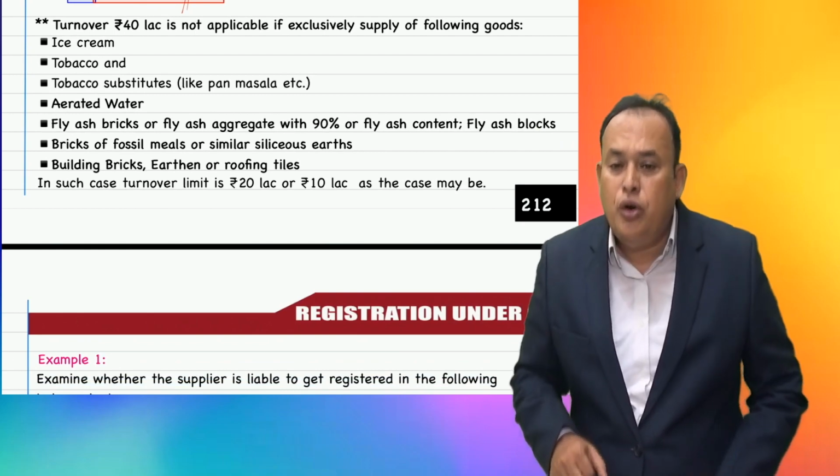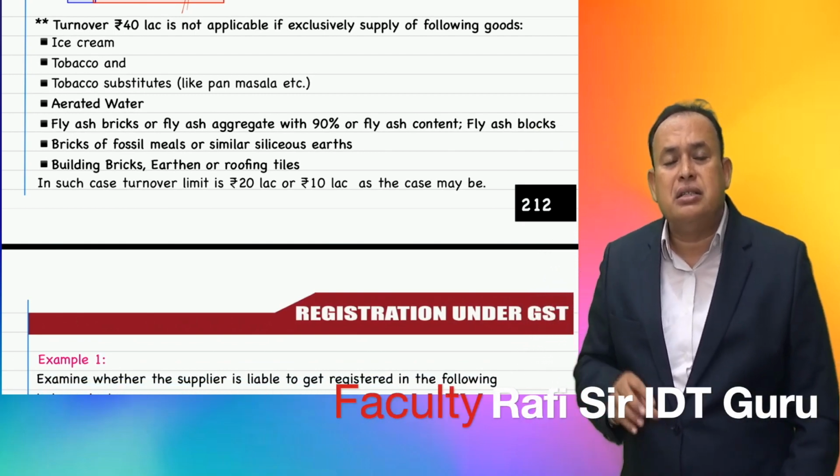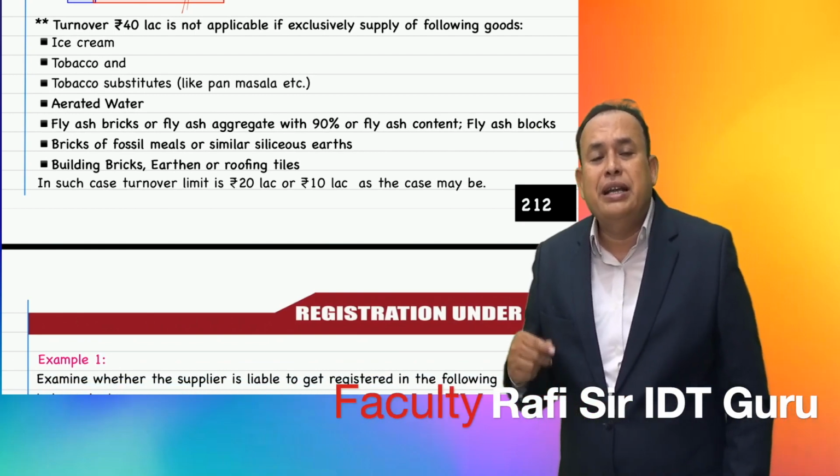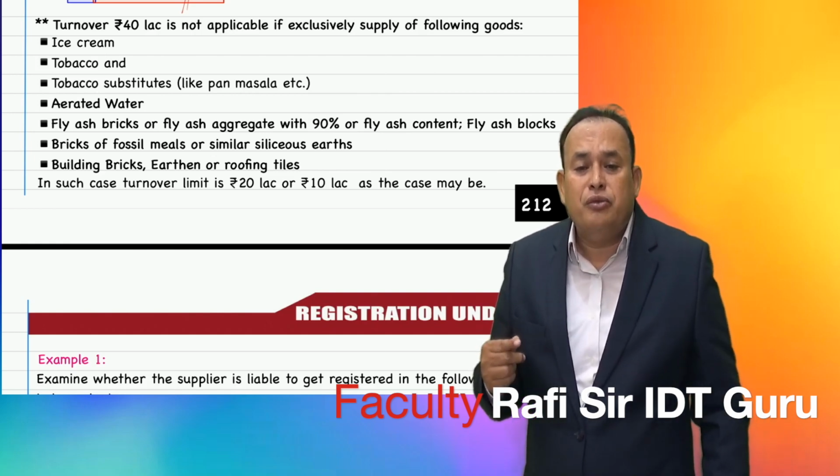Further, bricks of fossil meals and similar siliceous earths, building bricks, earthen or roofing tiles.